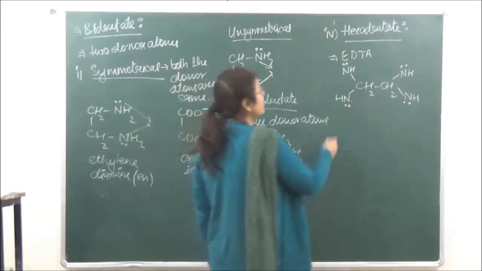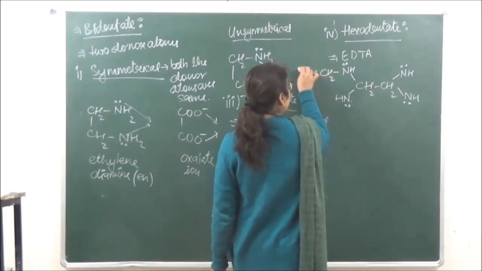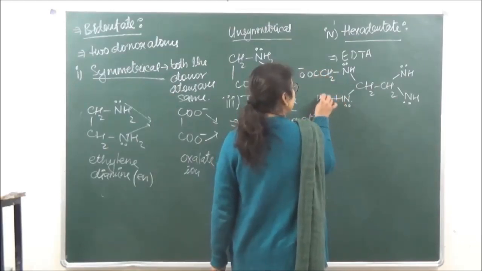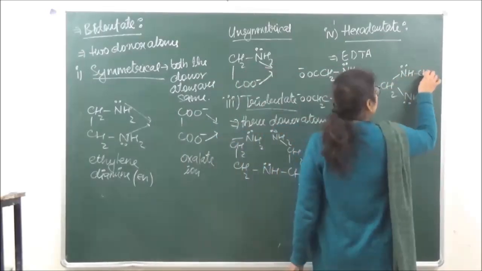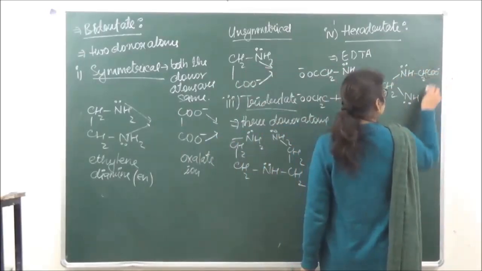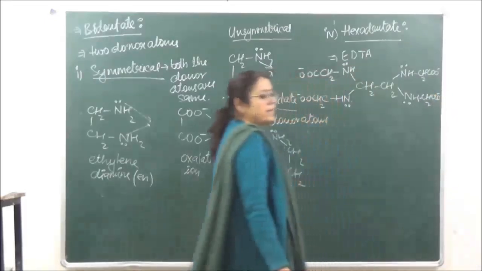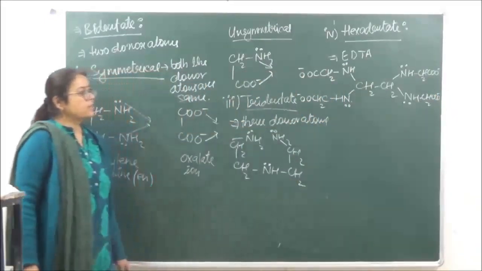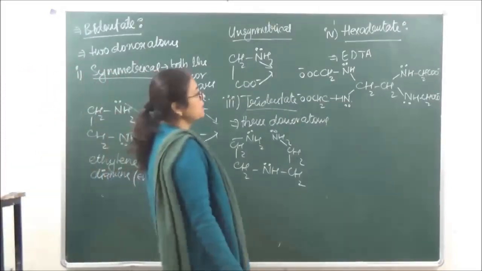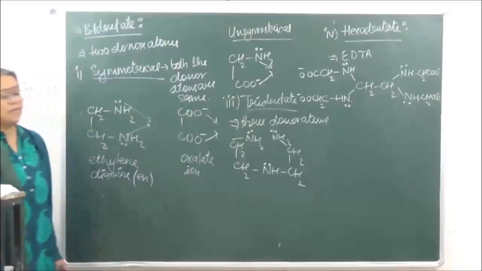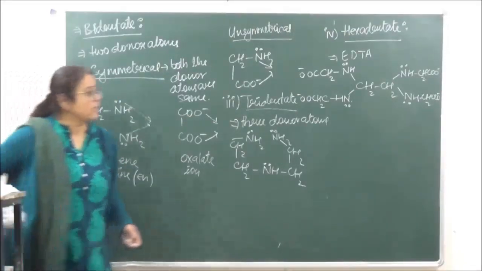Okay? And tetraacetic acid means it is CH2COO negative. Similarly, we will have CH2COO negative, and over here CH2COO negative and CH2COO negative. Okay? So this is ethylene diamine tetraacetic acid. So you can see over here how many nitrogens do we have? Oh, sorry. I made it wrong.